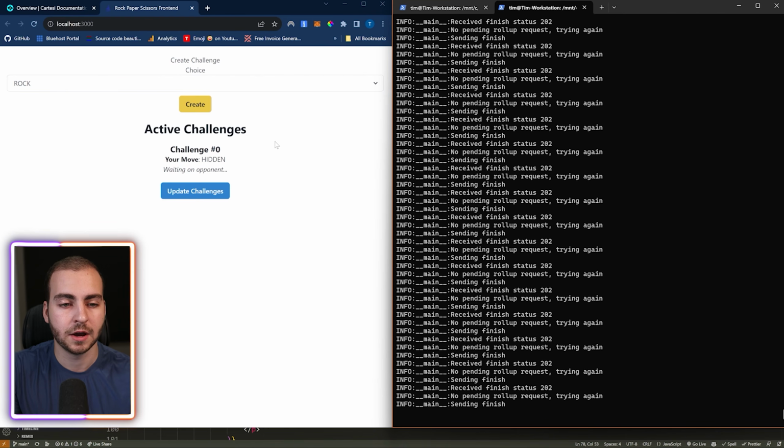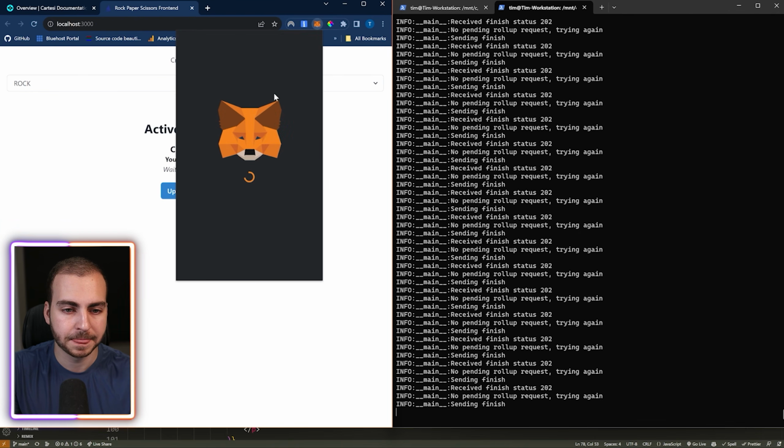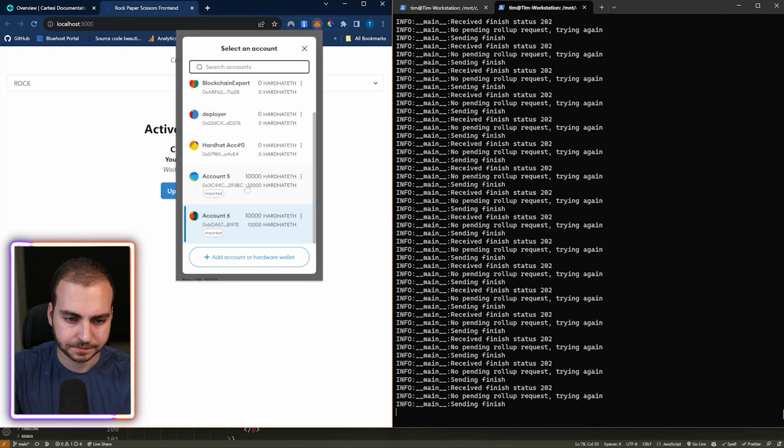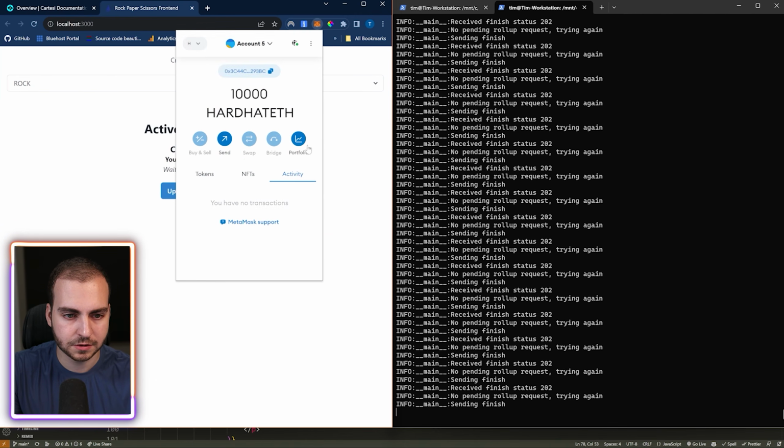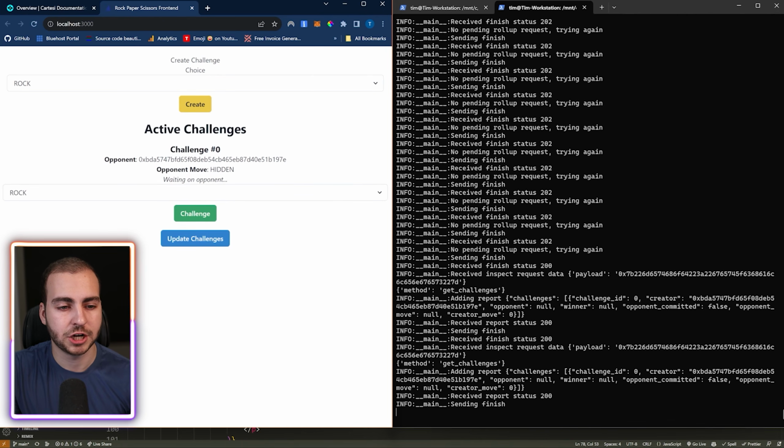Now, what we can do here is we can make challenges. So you can see that I can click rock, paper, scissors, and I can make a new challenge. Now, I already have one active because I just made one, and it says my move is currently hidden, challenge number 0, and we're waiting for someone to challenge us back to play rock, paper, scissors against. So what I'll do is I'll go to MetaMask. I will change my account over here, so let's connect to this one. Refresh, and now you can see that we have a challenge.